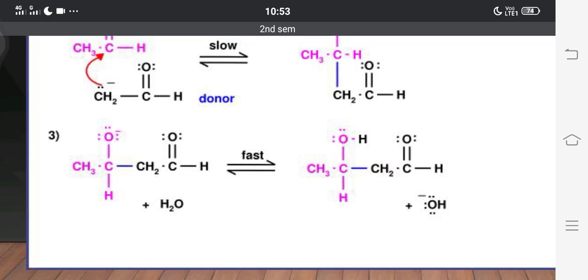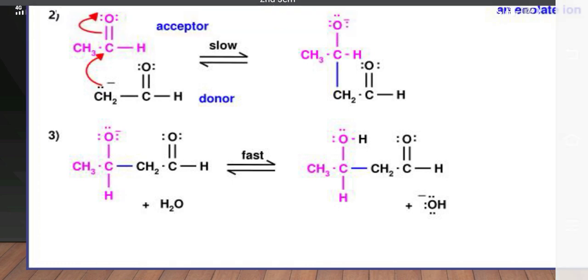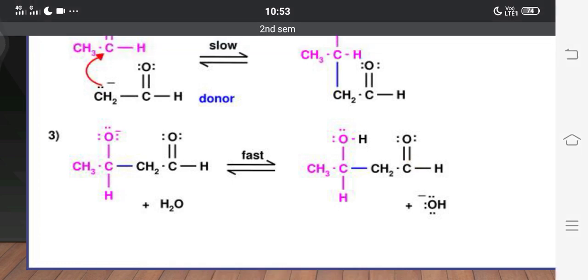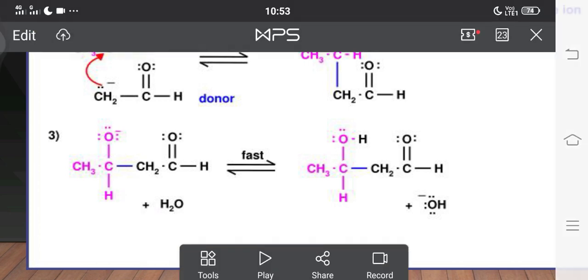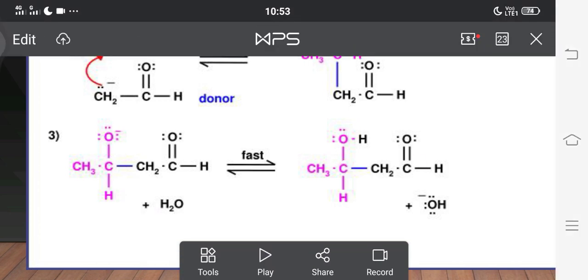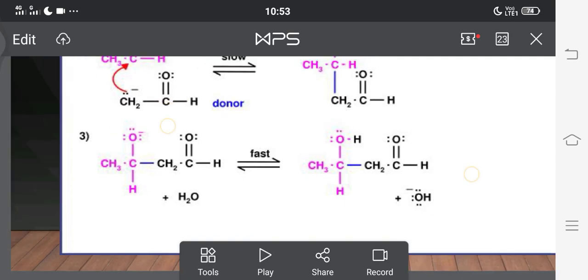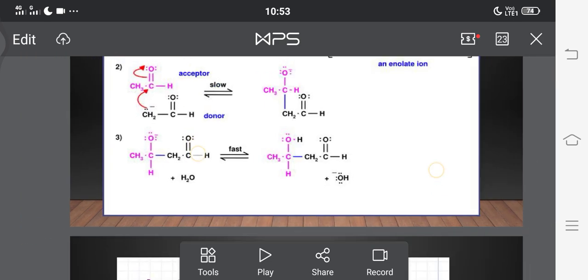This is called an aldol because an aldehyde group and a hydroxyl group are both present. So this compound is known as an aldol, and it is also called a beta hydroxyaldehyde. Why is it called beta hydroxyaldehyde? Because the hydroxyl group is on the beta carbon atom. So this is the clear mechanism of the aldol condensation.